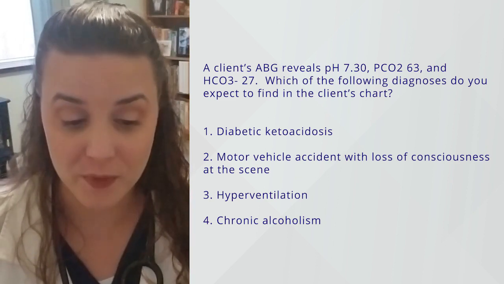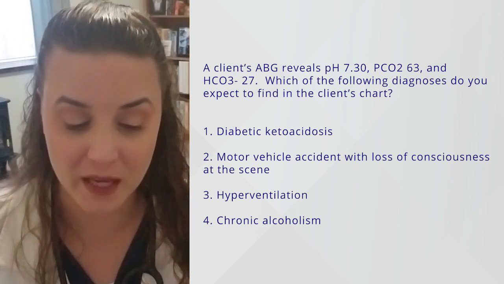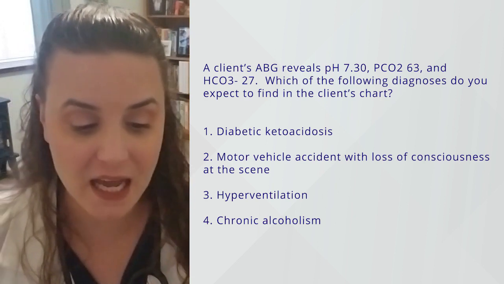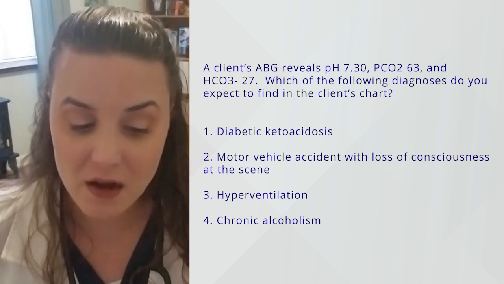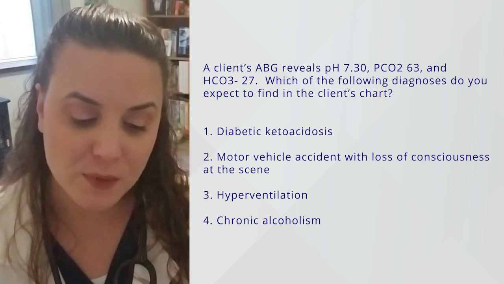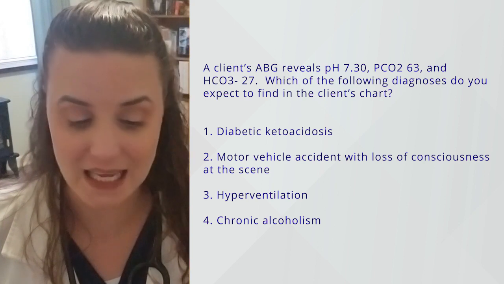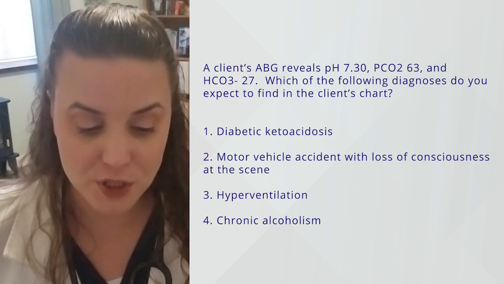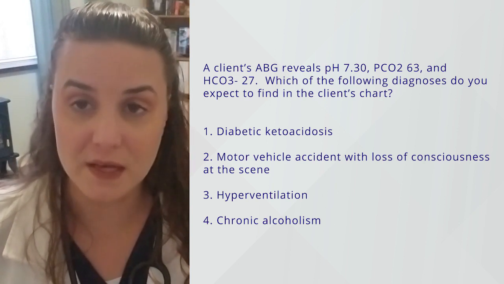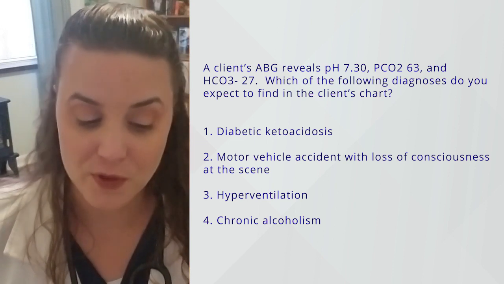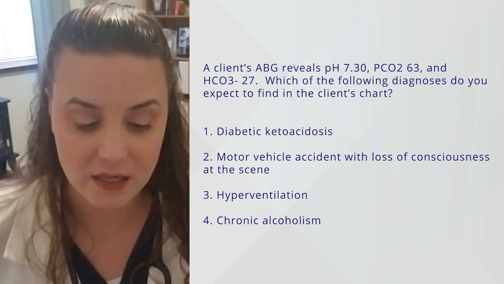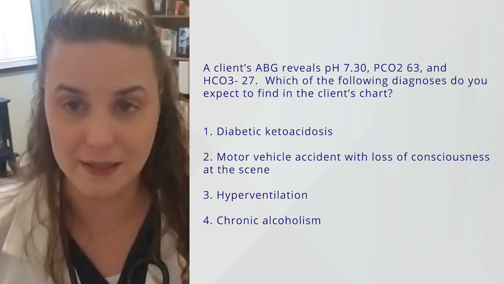Let's put this into a question, an NCLEX style question, and check your understanding. Our client has an ABG with a pH of 7.3, a partial pressure of carbon dioxide of 63, and a bicarb of 27. Which of the following diagnoses do you expect to find in the client's chart? Number 1, DKA. Number 2, a motor vehicle accident with loss of consciousness. Number 3, hyperventilation. And number 4, chronic alcoholism.